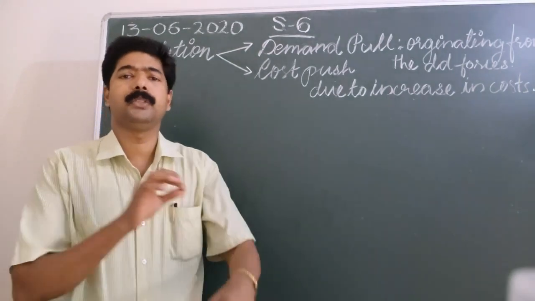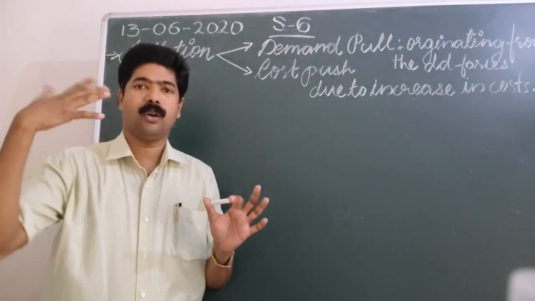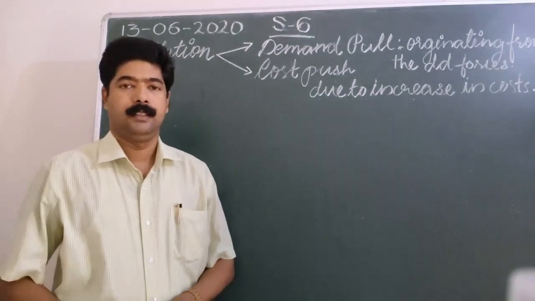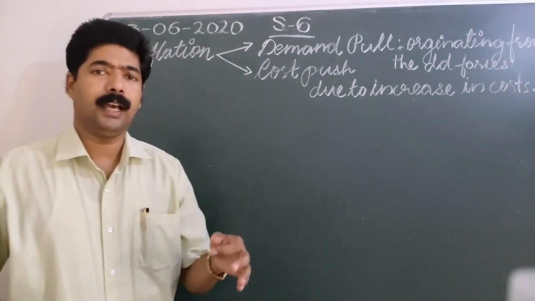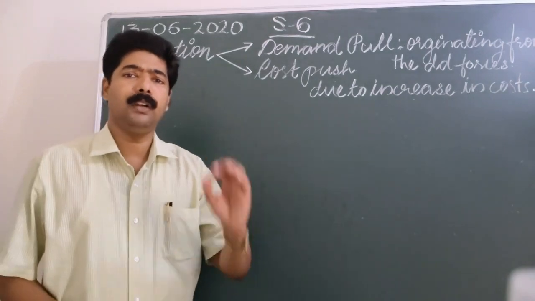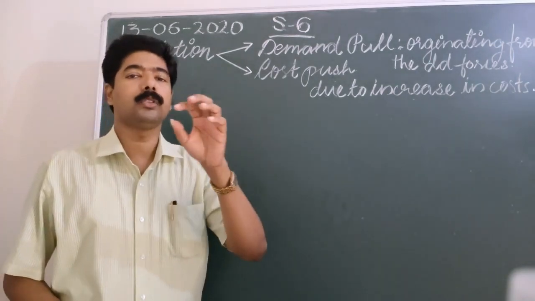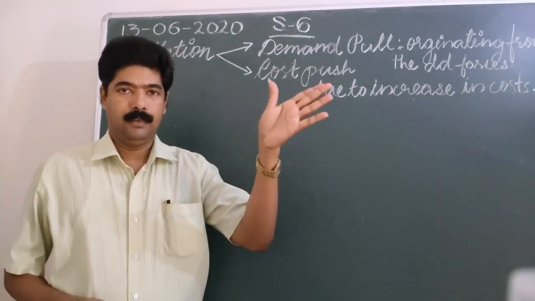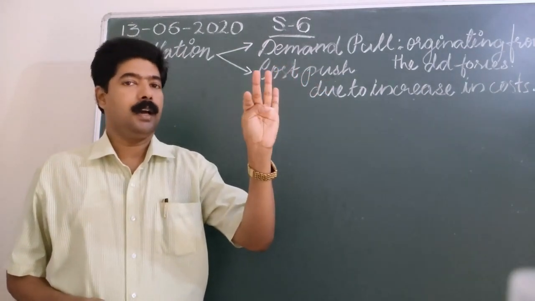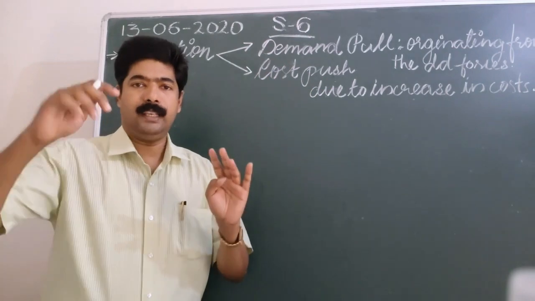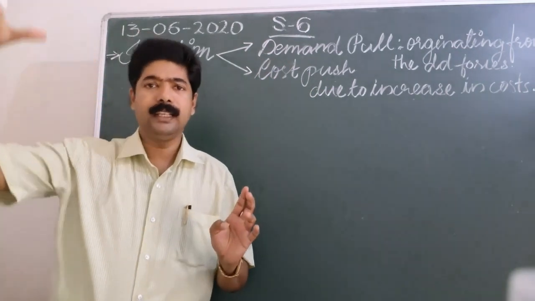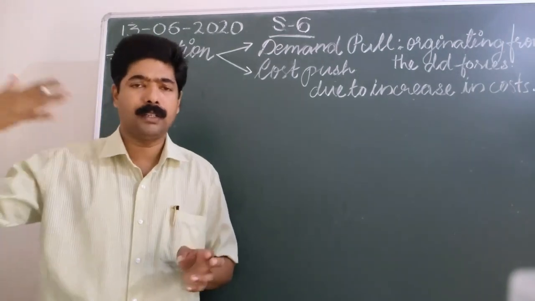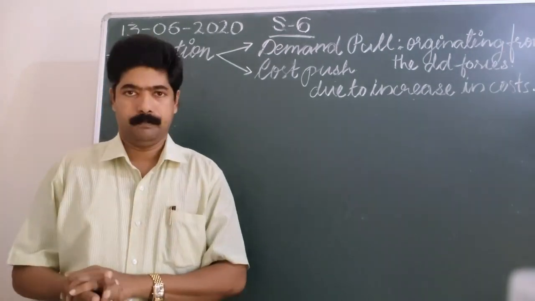In order to produce a shirt, what are the costs involved or incurred in that process? Production happens only when we use all the factors of production. What are the factors of production? Land, labor, capital, entrepreneur. When all these factors are used, the outcome is that the product has come.